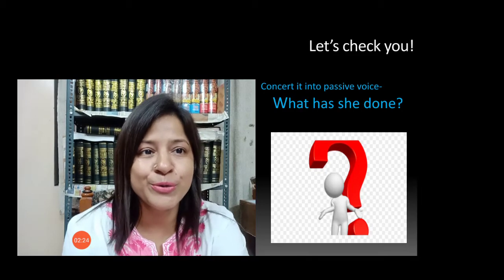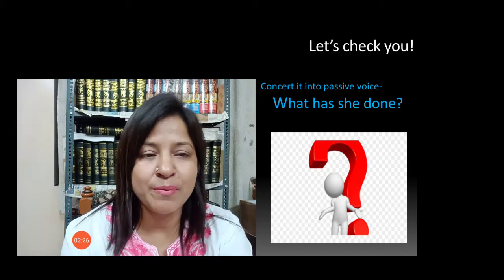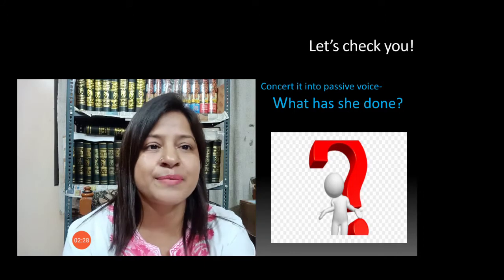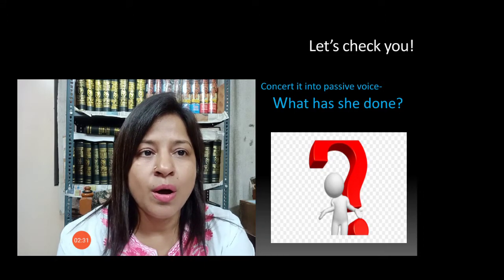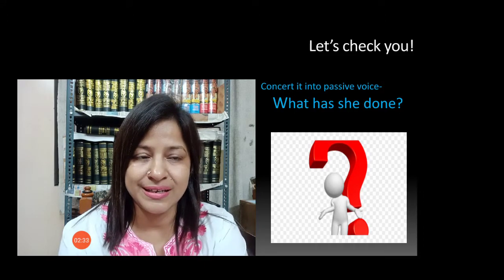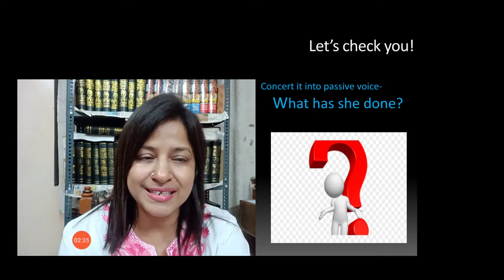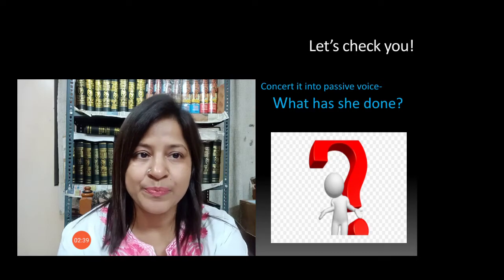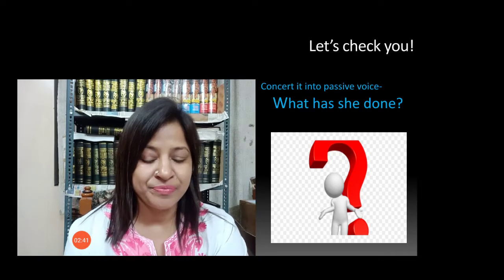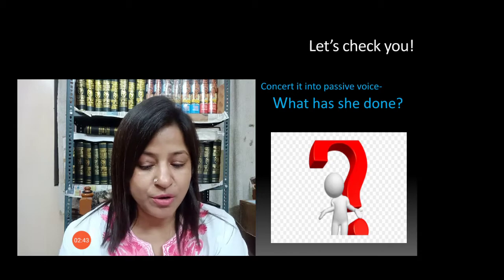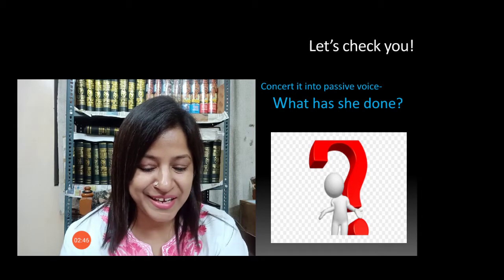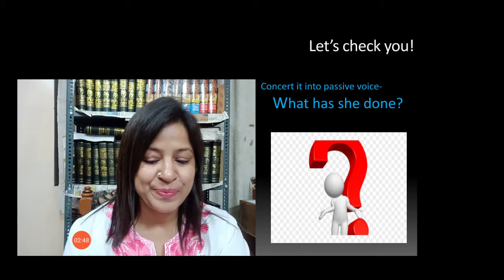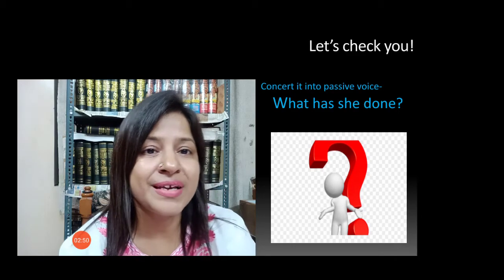Let's check how much you know about the previous sentences. What has she done? Change this question sentence into passive voice. You have only 5 seconds to complete it. Yes, start.